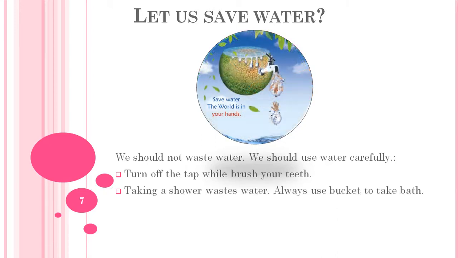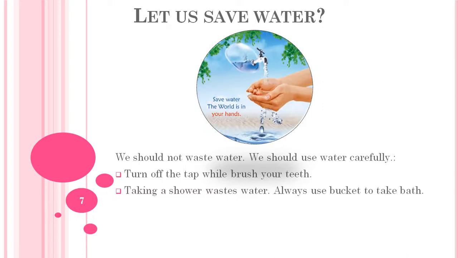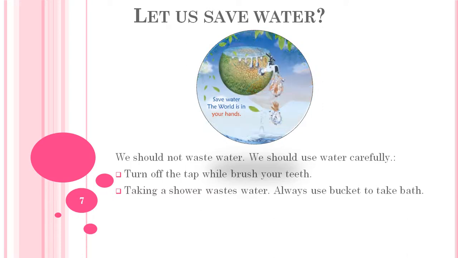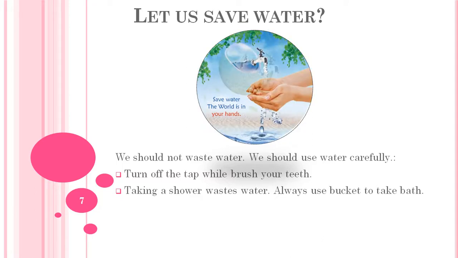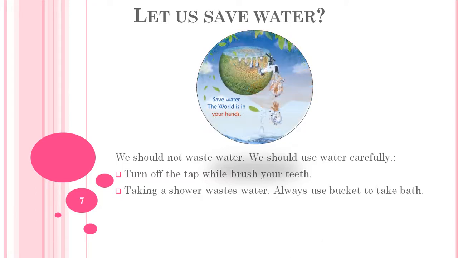The second way that we can reduce wasting of water is that taking a shower wastes water. I know many of you love to take a shower, but it wastes water. So always use a bucket to take water.